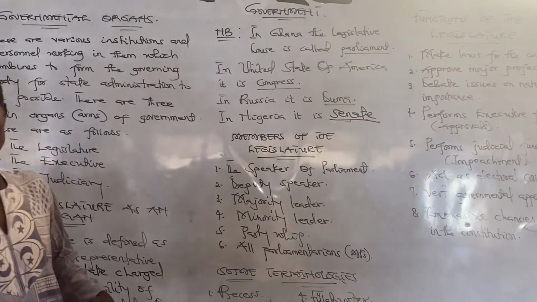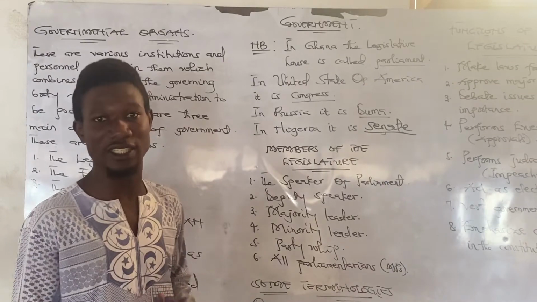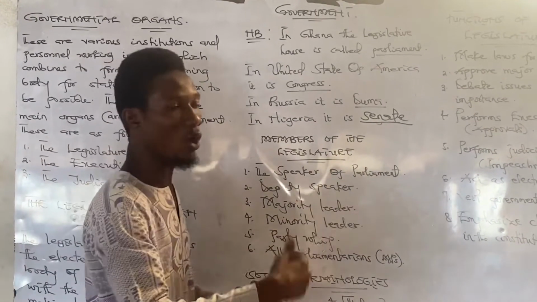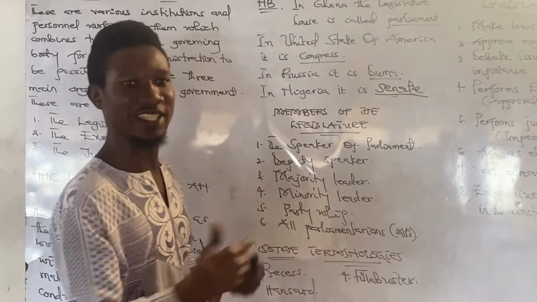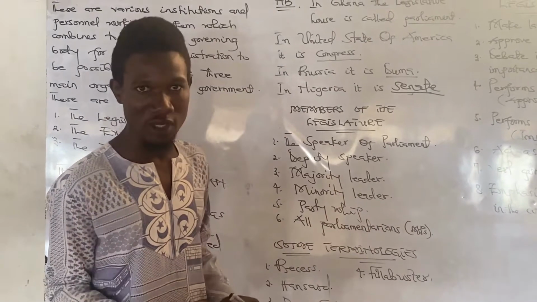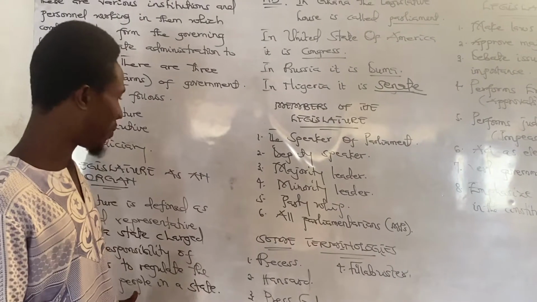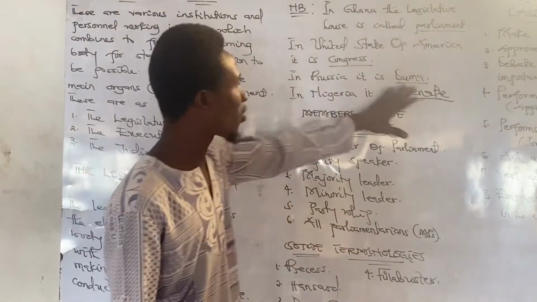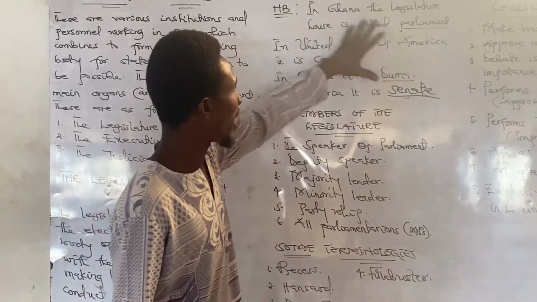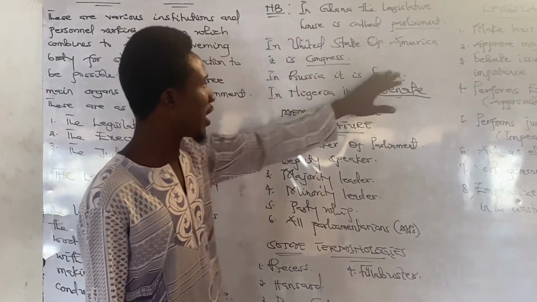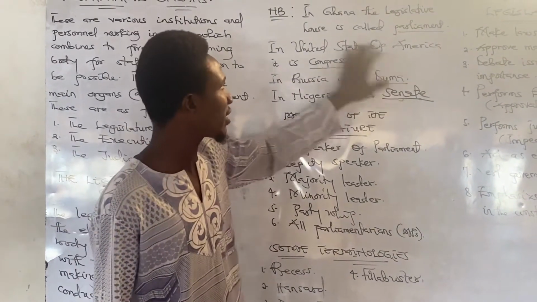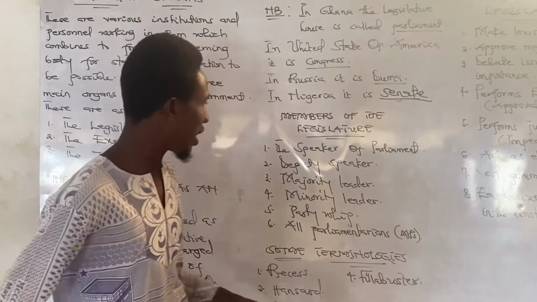In Nigeria, the legislative house is considered as Senate. So all those people who are in their legislative house are considered as senators, or they call them senators. That is how they call them. So as Ghanaians, we call them our members of parliament, MPs or parliamentarians. They call them senators. So in America, it is Congress. In Russia, it is Duma. In Nigeria, it's a Senate. And in Ghana, it is what? Parliament. That is how it is.